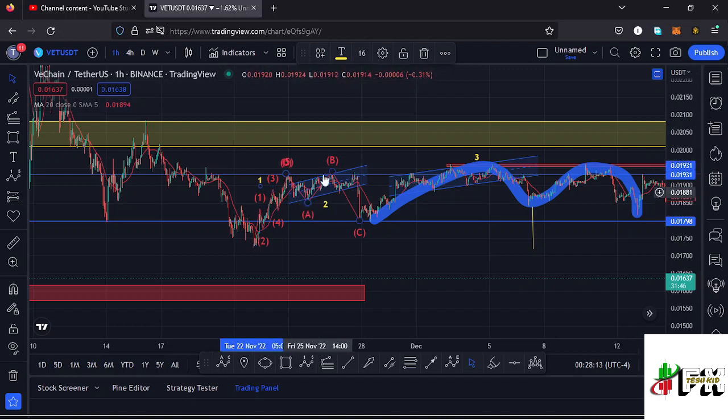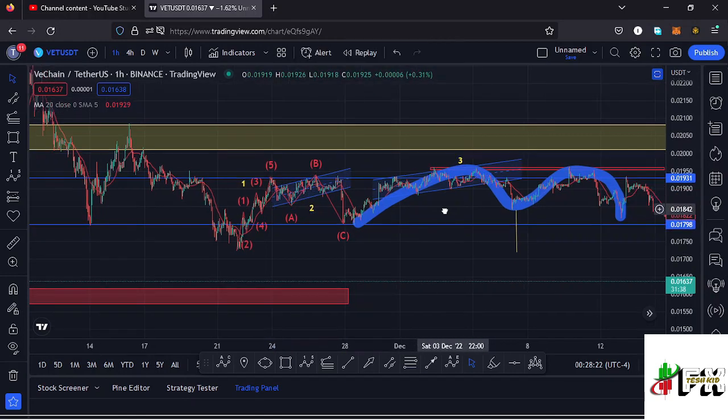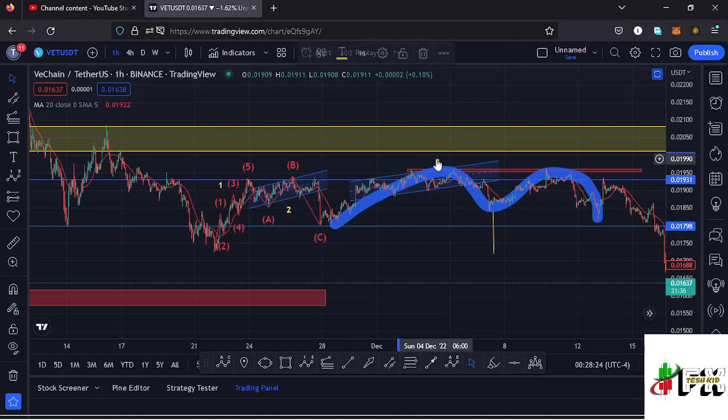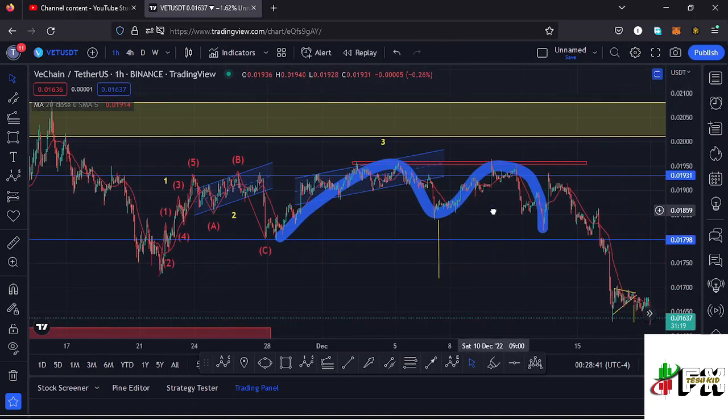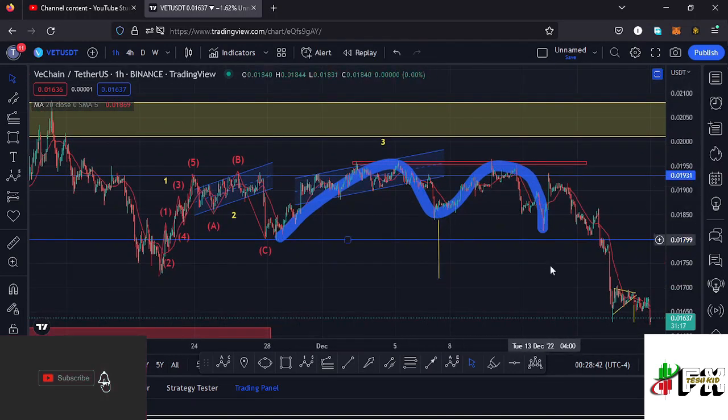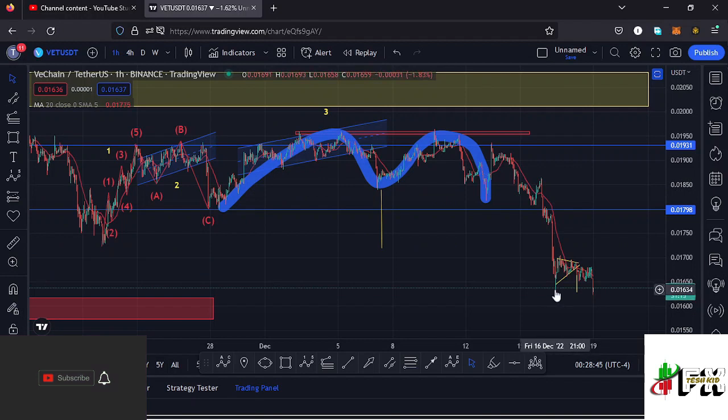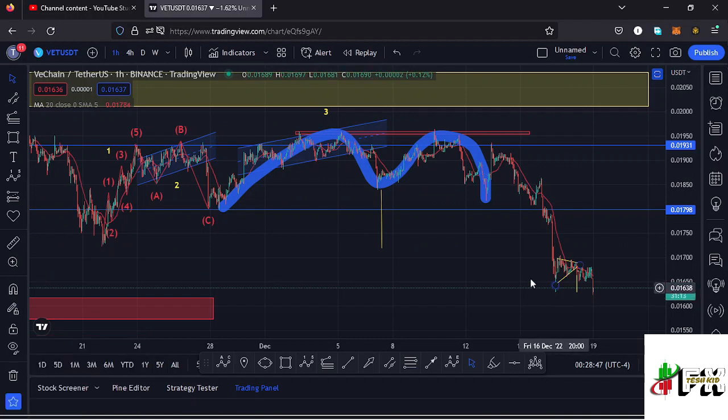We also saw an ABC corrective structure right here completing the formation of a second wave, and after seeing the formation of a second wave, whatever we expected next is an impulsive movement to the upside in the formation of that wave 3. But this impulsive movement to the upside lost its impulsive nature the moment our wave 3 lost the wave 1 high, and after losing the wave 1 high we lost the impulsive nature, lost the 20-day MA, and we continued pushing even lower, making a new low at around the $0.01634 mark.